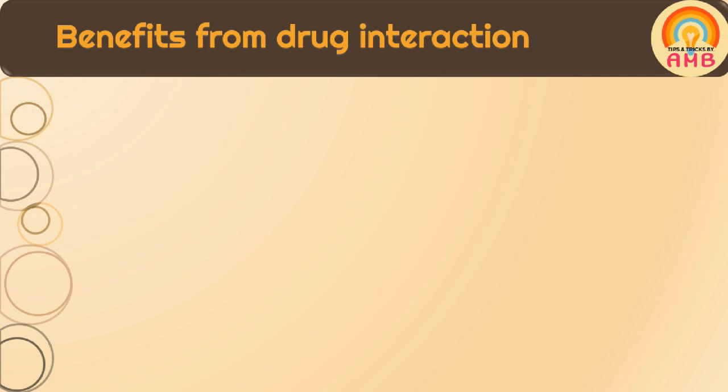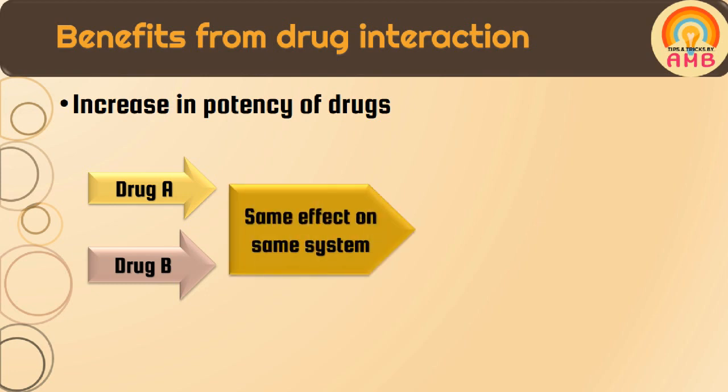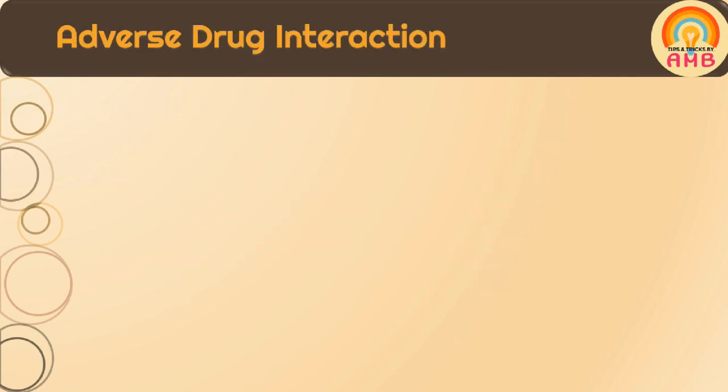Another benefit we get from drug interactions is an increase in the potency of the drugs. If two drugs acting on the same system producing the same effect are combined, the dose of the individual drug can be decreased, but we can get an improved combined effect of the drugs. Thus, at a lower dose, a more improved effect can be achieved. This is nothing but improvement in potency. Understood? Now we will discuss adverse drug interactions.